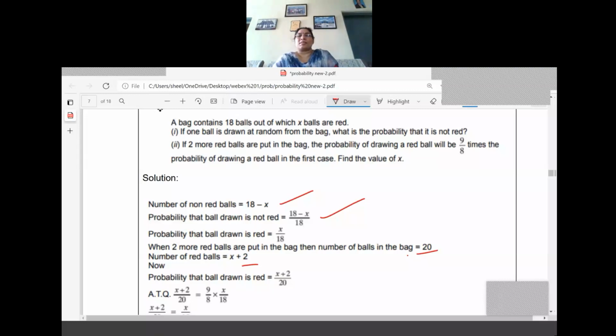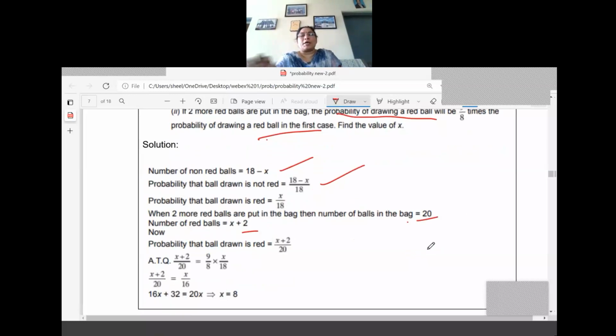Now read the condition once again, the second part. The probability of drawing the red ball will be 9/8 times the probability of drawing the red ball in the first case. So how can we write that? (x + 2)/20 equal to 9/8 times x/18. Here we have calculated the probability of drawing the red ball only.